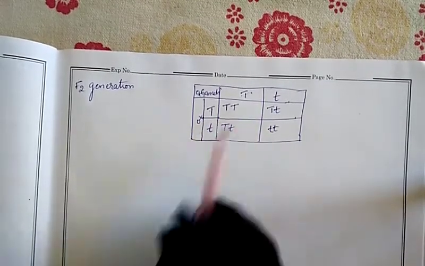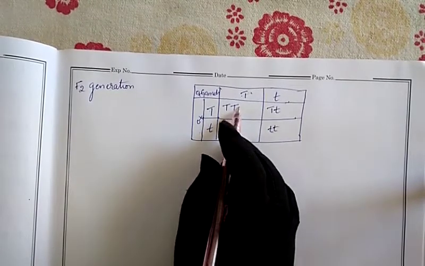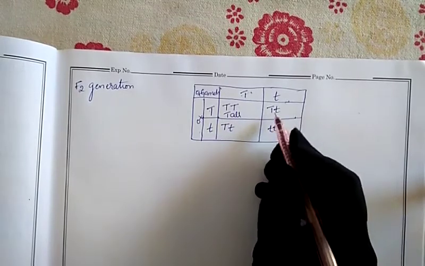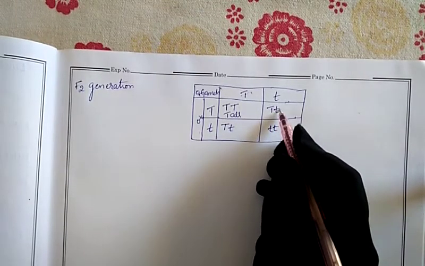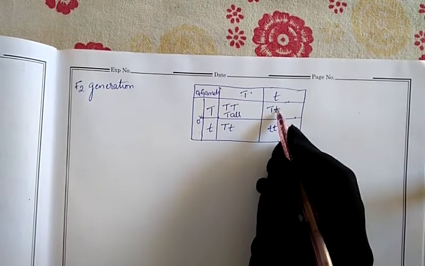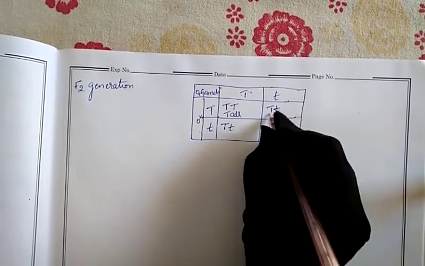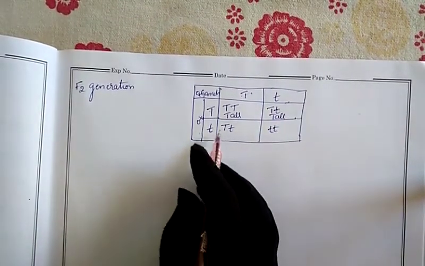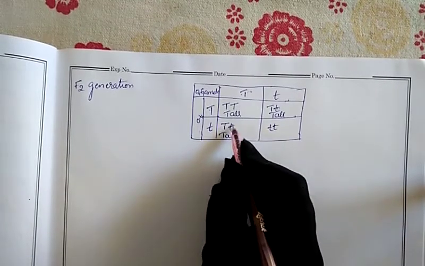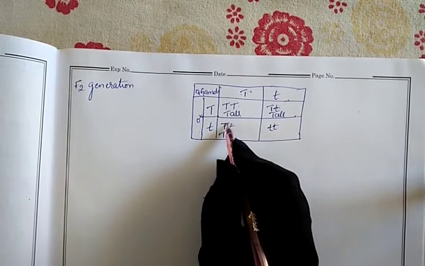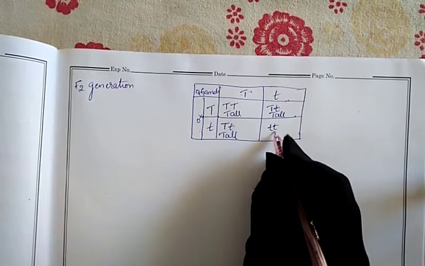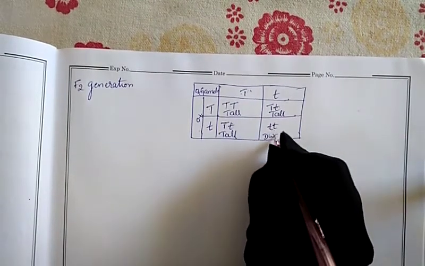For these genotypes we will write the phenotype. Capital T means tall. Capital T, small t means the tall character is there and the dwarf character is also there. But the tall character is dominant, and dwarf is in a recessive condition, so it will be hidden. So this will also be tall only. Capital T is dominant, so it is tall only, and small t means dwarf.